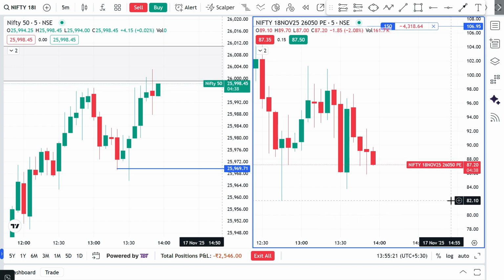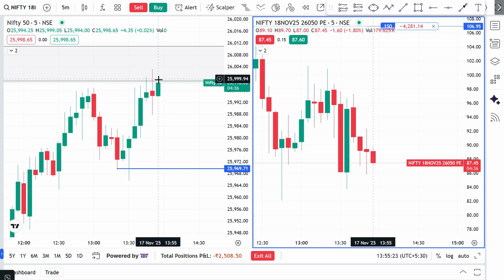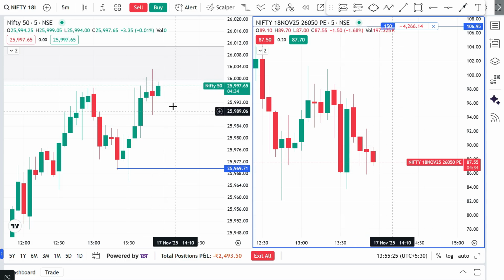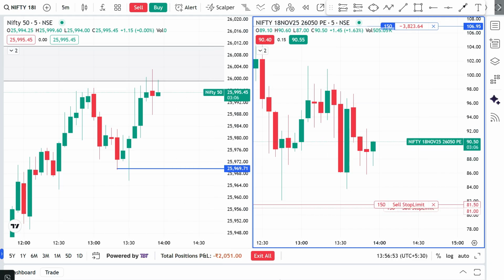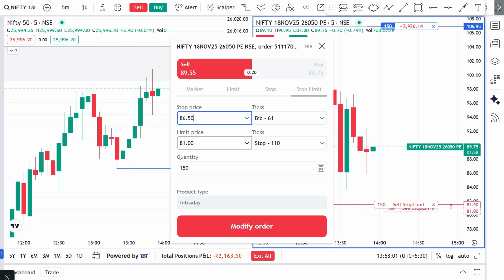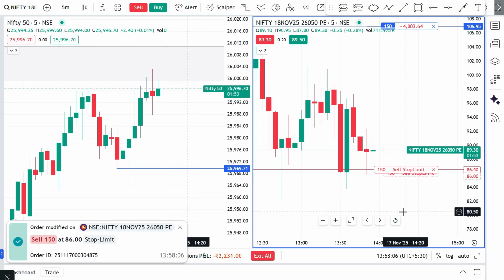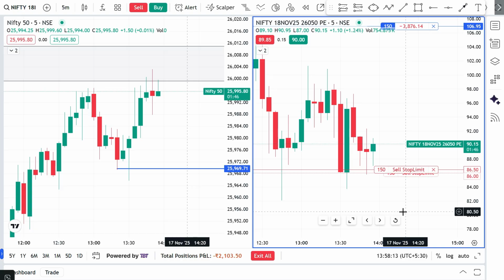Chalo, you can see it has to fall. In case of reversal, we'll accept it. Chalo, let's wait for it. Okay, you can see, as I said, it has to take some distance from exactly this zone. So again it is creating a reversal hammer pattern. Below the wick I'll place my SL. I just updated my SL because there is no time left on expiry for it to continue to fall. That's why I'm updating my SL.